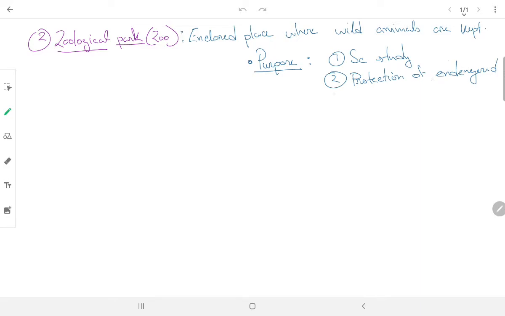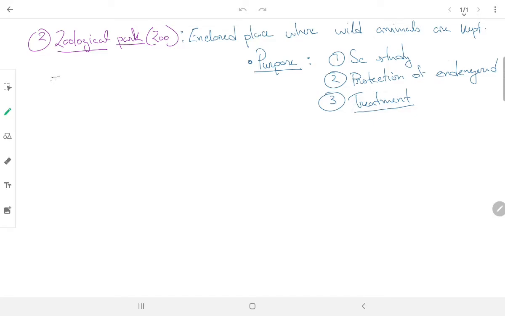Endangered means the animals whose number is reduced very much. Third one is also treatment. Suppose any animal has been injured in the nature and now is unable to survive in the nature, that type of animals are also kept in zoo.